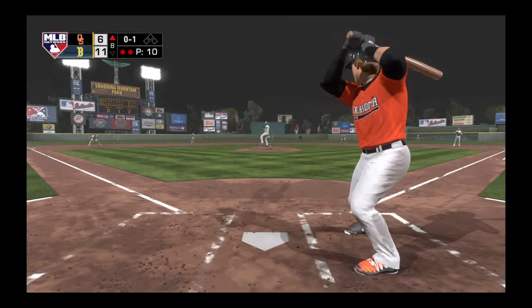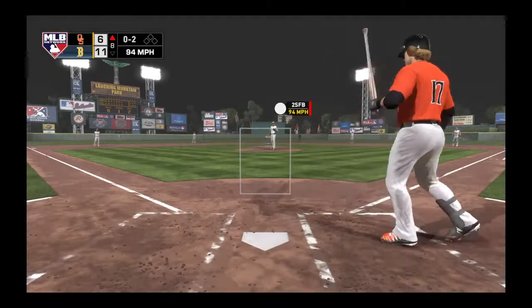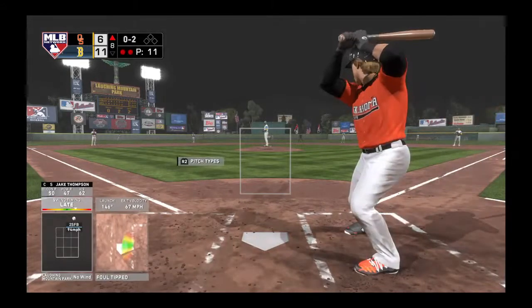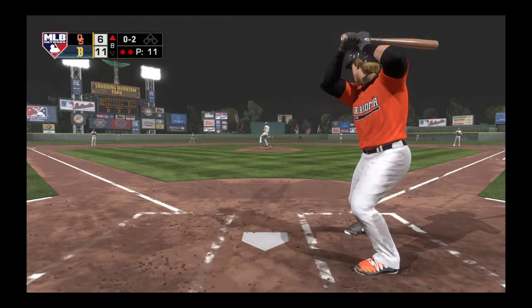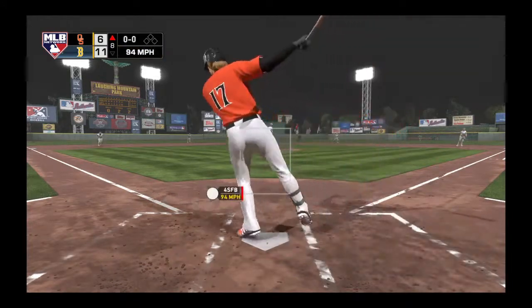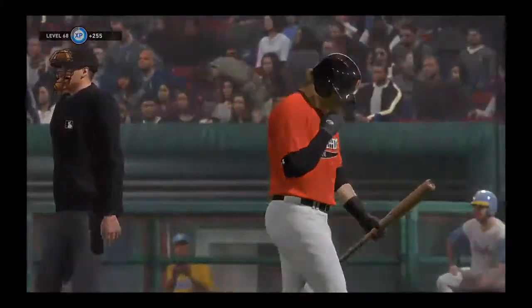The windup and the 0-1. Fouled away. Who is this? Oh, this is Thompson. And the inning goes away in unceremonious fashion on a swing and a miss.